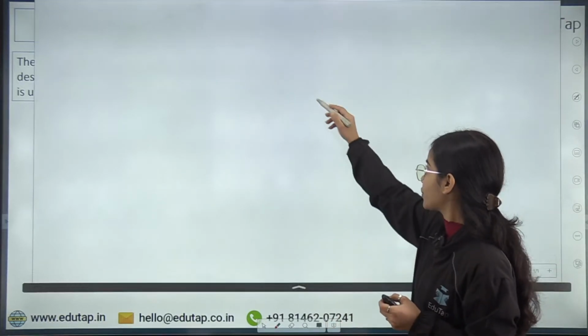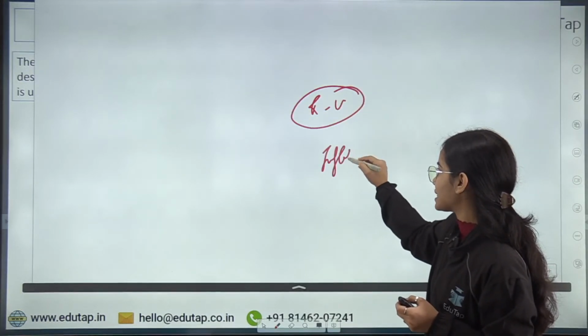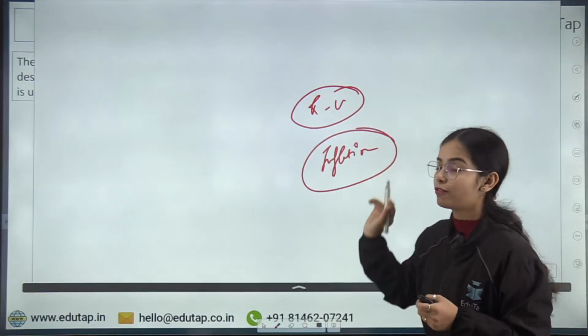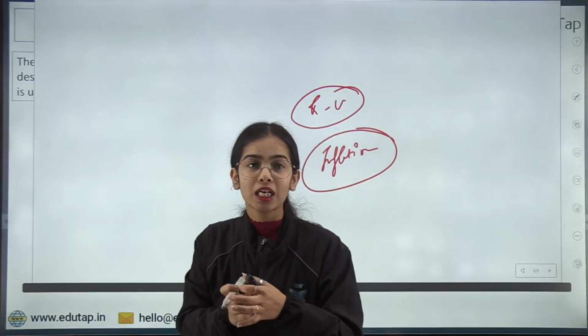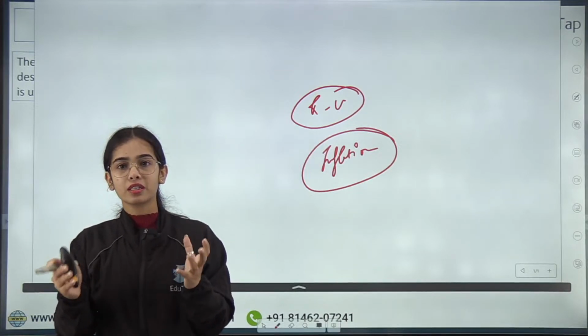Because of the Russia-Ukraine war and because of COVID-19, inflation was rising around the world. Now to control this inflation, what was done by the different reserve banks?